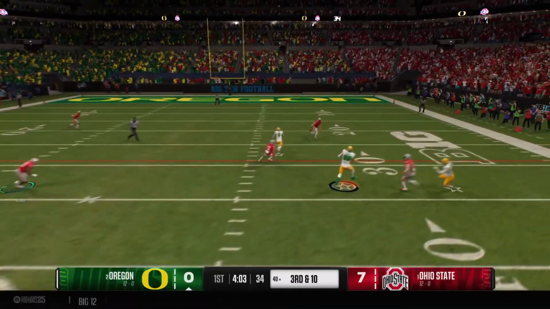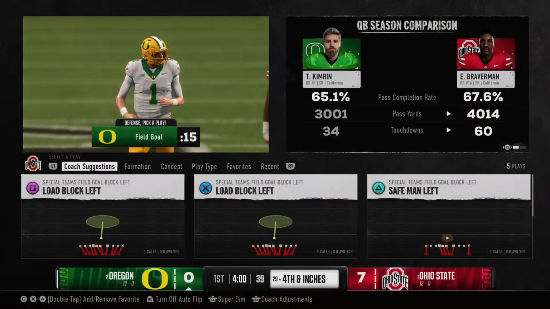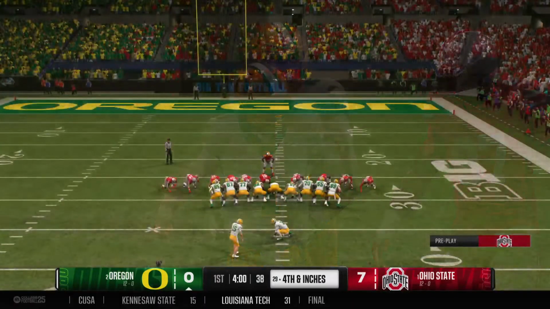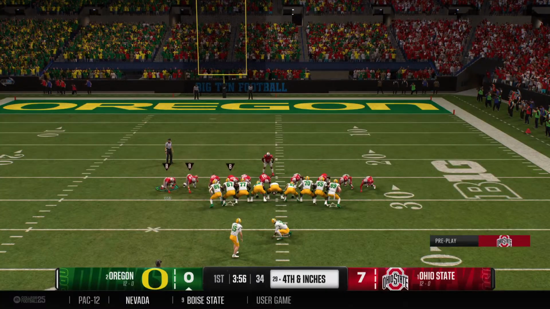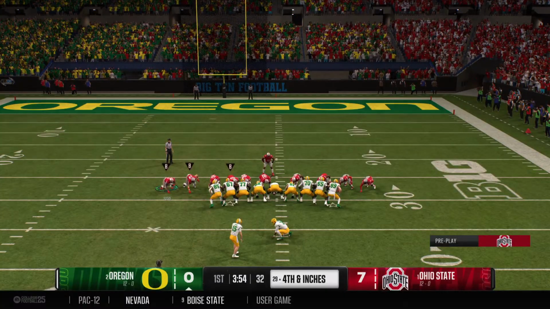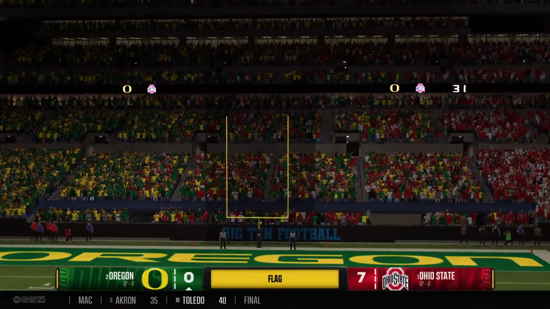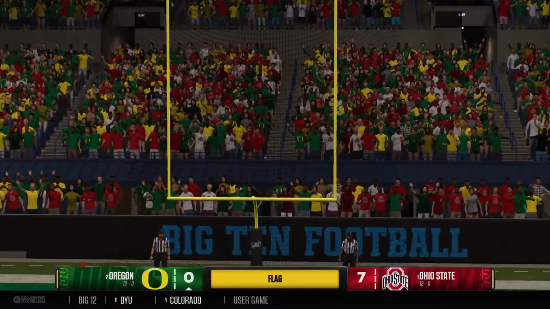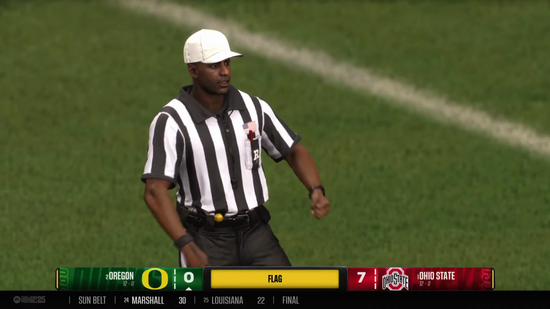Dropping back, looking to throw for the first down. With the catch, it's McCray. They make the stop just short of the first. Looks like inches to go, and now 4th down. And out comes the field goal unit. Knocks that one right down the middle. But wait, a flag is down. If it's on the defense, it's going to be first down.